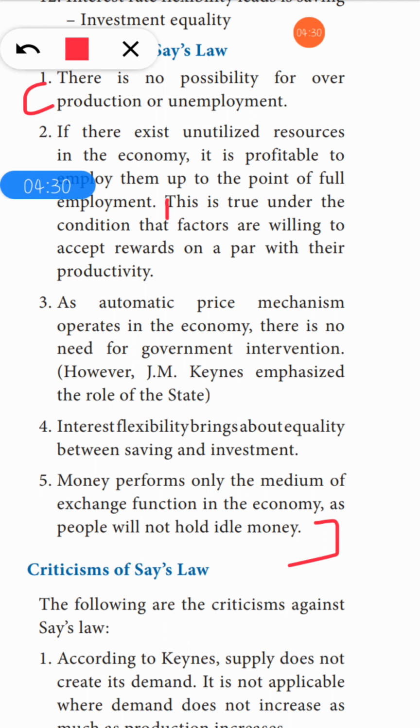Then, as automatic price mechanism operates in the economy, there is no need for government intervention. Because of the automatic price mechanism, government intervention is not needed. Very easy, so you can study it. Next, interest flexibility brings about equality between savings and investment. Since the interest rate changes, savings and investment will be equal. Money performs only the medium of exchange function in the economy as people will not hold idle money. So people will use money only for exchange.